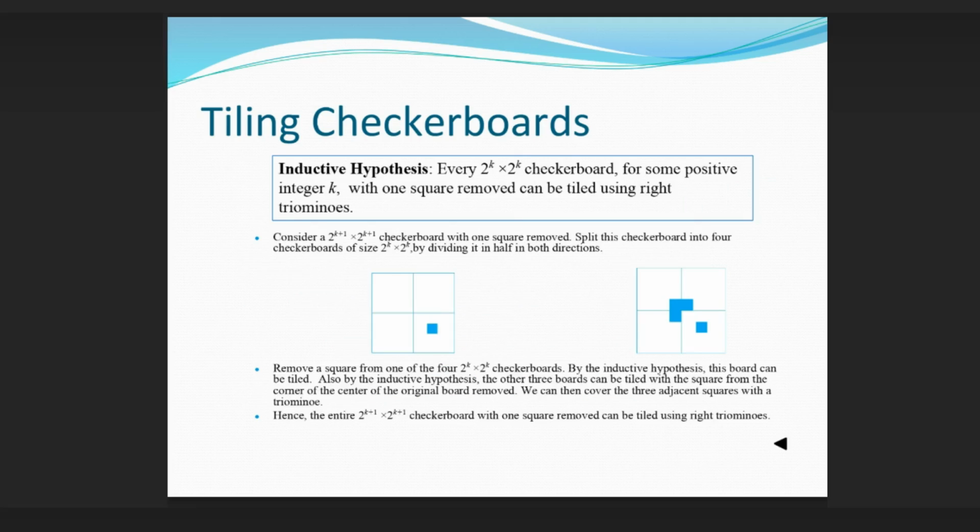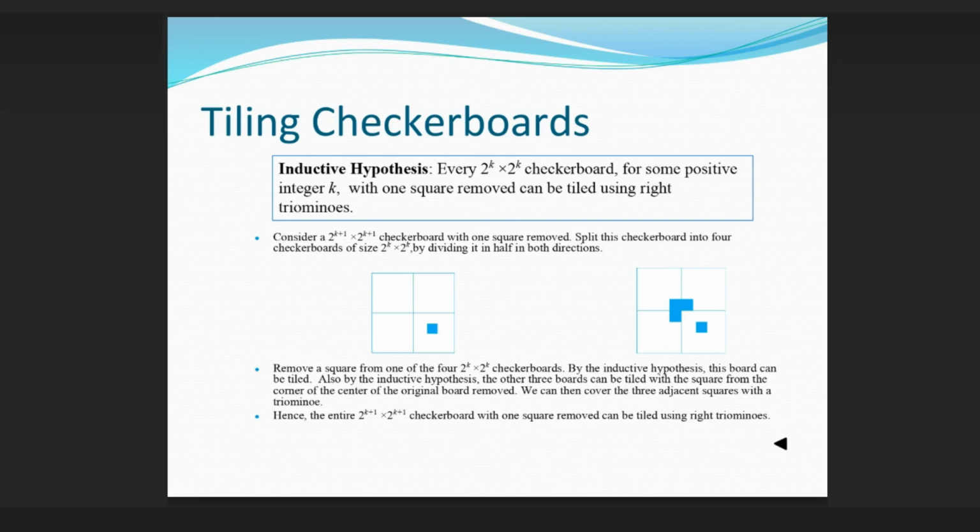Tiling checkerboards. Consider a 2^k+1 × 2^k+1 checkerboard with one square removed. Split this checkerboard into 4 checkerboards of size 2^k × 2^k by dividing it in half in both directions. Remove a square from one of the 4 2^k × 2^k checkerboards. By the inductive hypothesis, this board can be tiled.